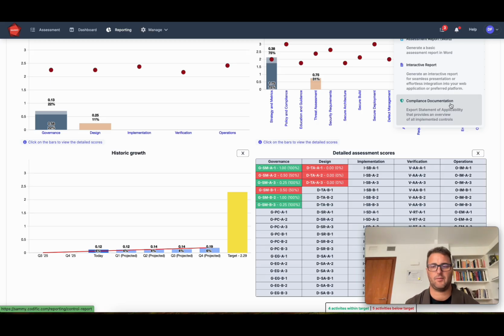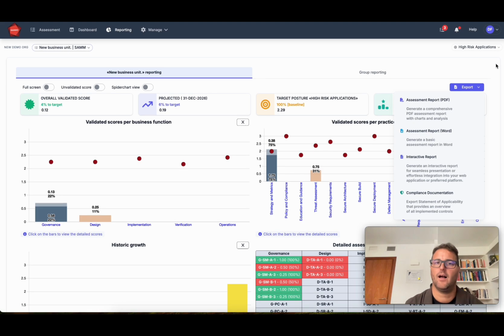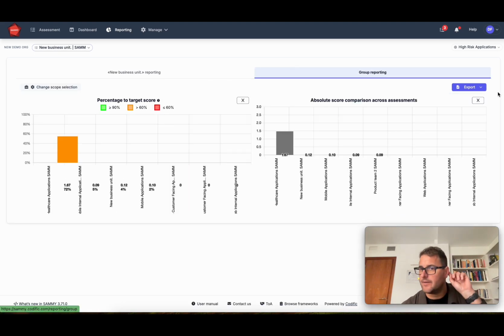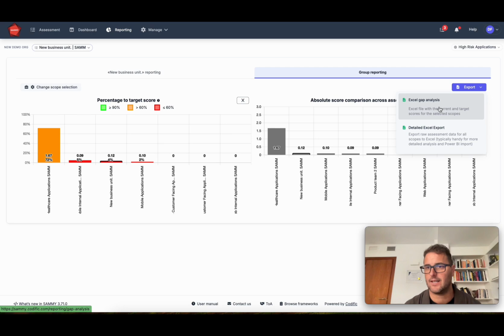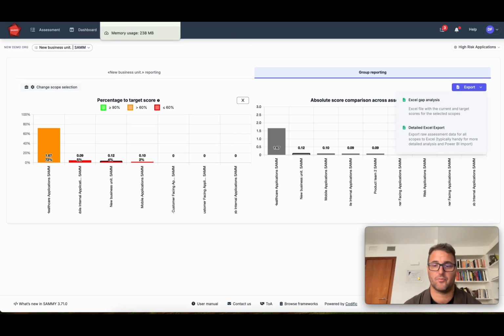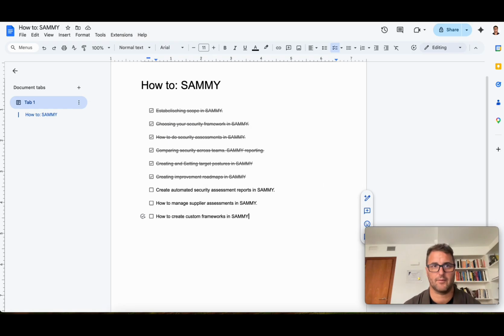That would be the statement of applicability. In group reporting, you also have Excel gap analysis and detailed Excel exports that will be looking at the different groups and the comparisons of the different groups. All of these things automatically generate from the data you have in SAMMY, and therefore you don't need to create custom reports each time. You just click and print and you have the automated security assessment reports.